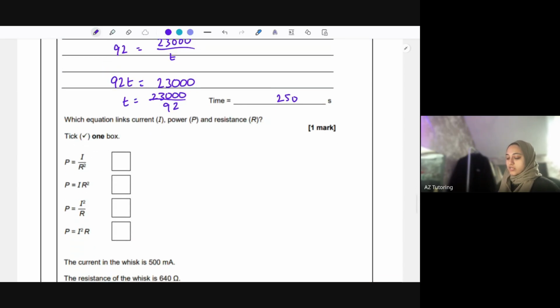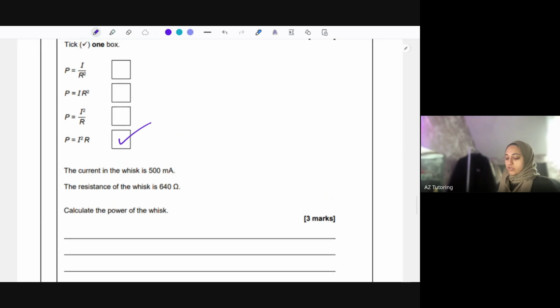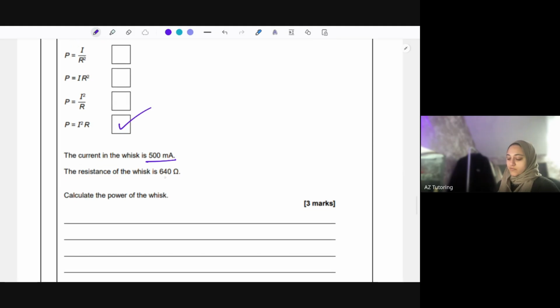Okay, so which equation links current, power, and resistance? So you're just looking on your equation sheet and finding it, and it's this one here. If you are in future years, so potentially year 9s, you will have to memorize every single one of these equations, unfortunately. Okay, so the current in the whisk is 500 milliamps. That's an issue because we don't want milliamps, we need it in amps, so we're going to have to change units there. The resistance of the whisk is 640 ohms. Calculate the power of the whisk.